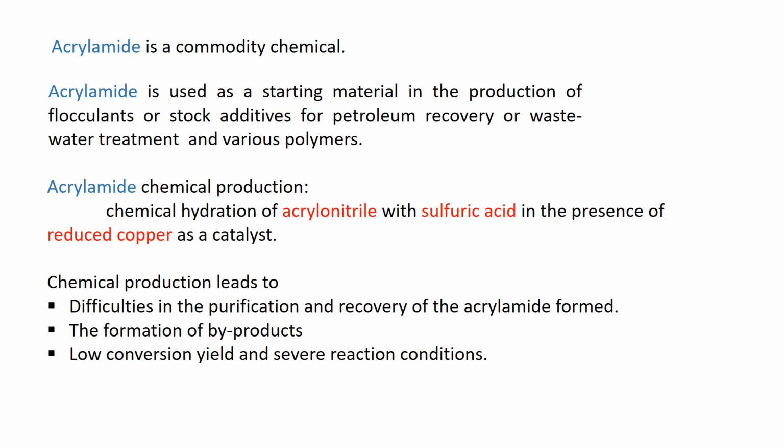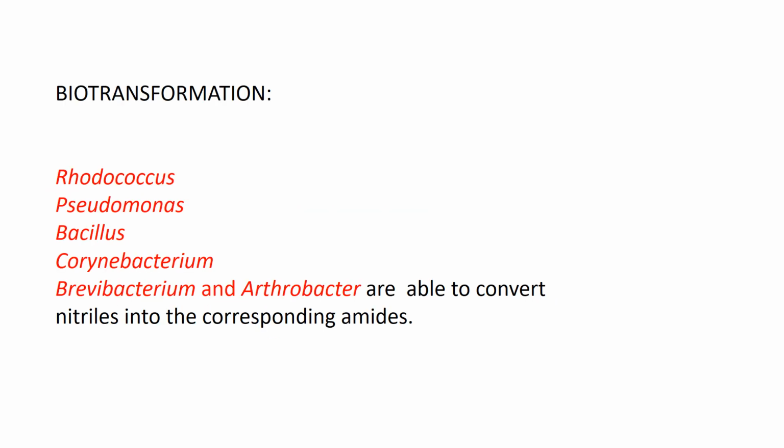To overcome this problem, what do we need to do? We need to move on to the biotransformation method. That is exploiting microorganisms for the production of acrylamide. So using microorganisms, we can synthesize acrylamide. The process is called biotransformation. And which are the microorganisms we are using?